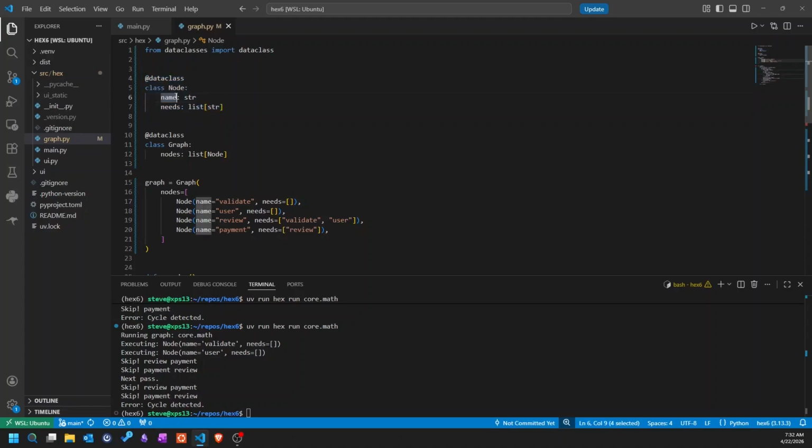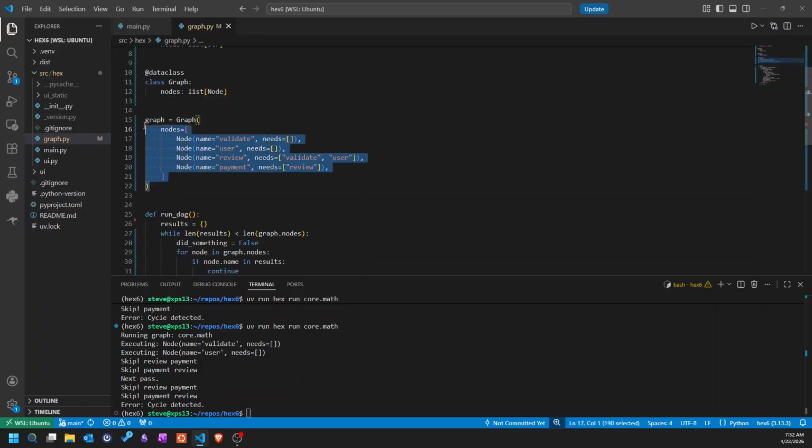First of all, nodes are super simple to start. They just have a name and a list of needs, and those needs are the names of other nodes that they need to have executed before they can run. And then we have a graph, which is just a list of nodes, that's it. And then we converted our payment flow to be a graph and nodes type thing.